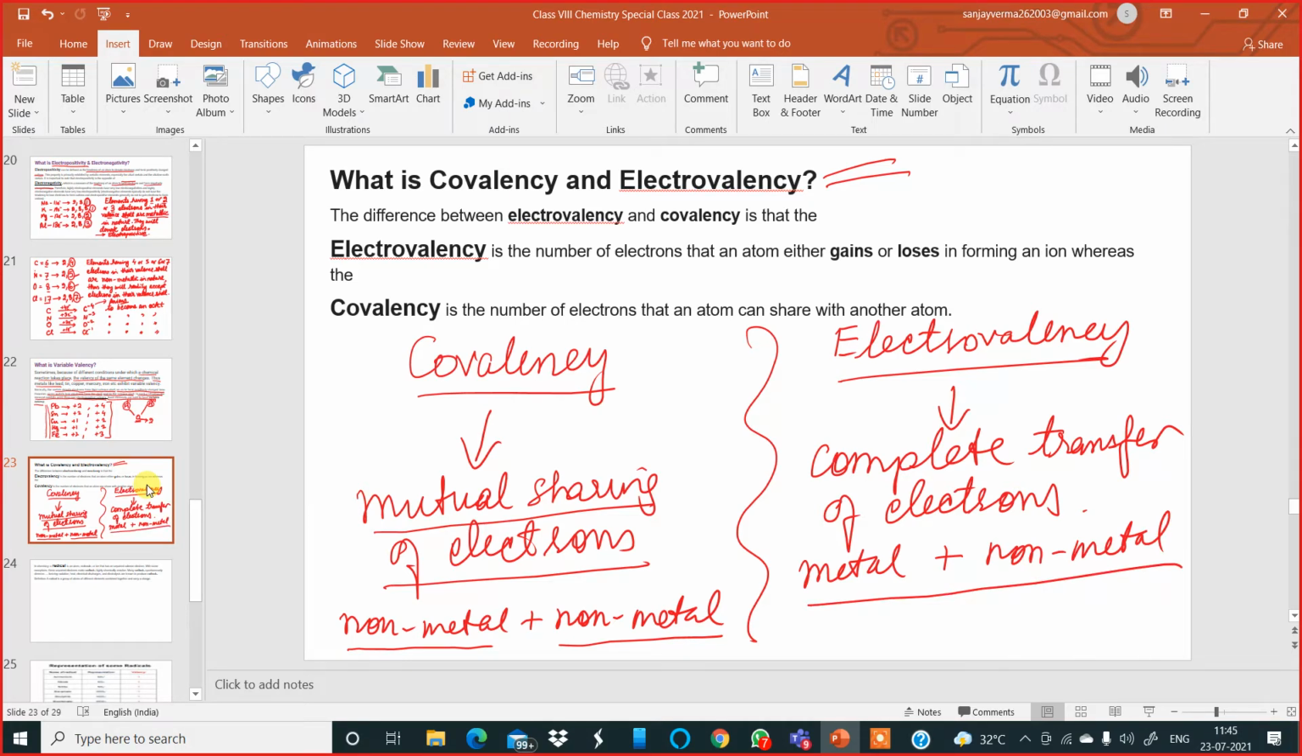Now let us come to the actual definition. Electrovalency is the number of electrons that an atom either gains or loses in forming an ion. Whereas covalency is the number of electrons that an atom can share with another atom. So the word over here is share; over here, it is either gains or loses. That you keep in mind. Now, anybody got any question, my dear boys? Okay, no question.